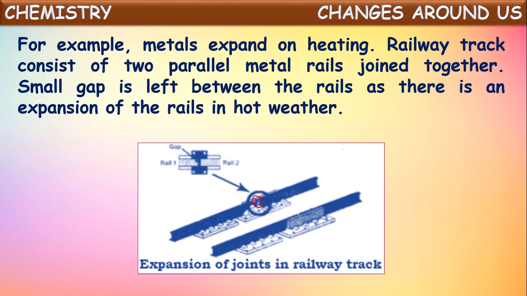If no gap is left here, the rails on expansion may bend into different shapes. Instead of being straight, they may bend. That may cause accidents of trains. So to avoid that, to cover the expansion, they leave some gaps between the rails of these railway tracks. When they expand, they cover this gap. That is why they leave certain gaps between the iron rails of railway tracks. Okay, this is one of the examples for expansion.